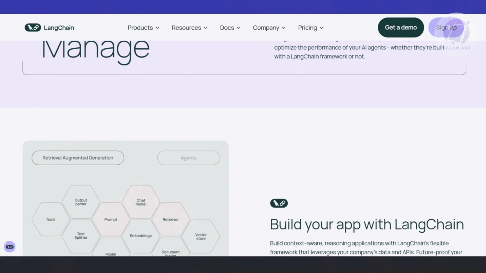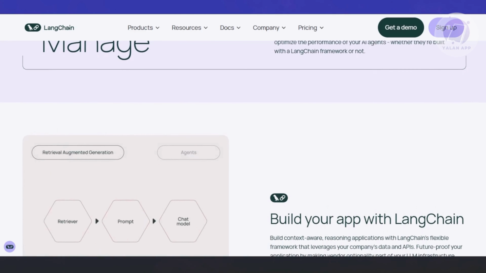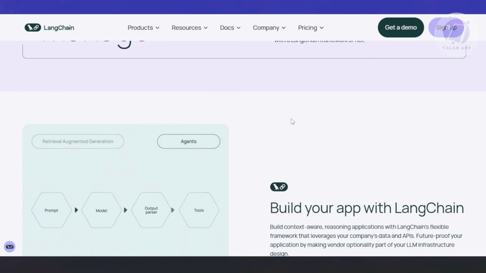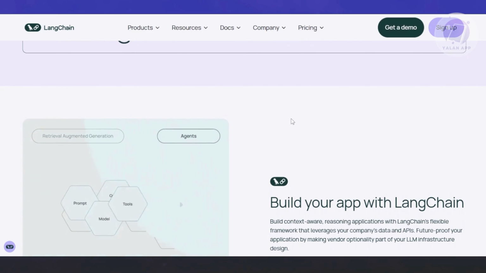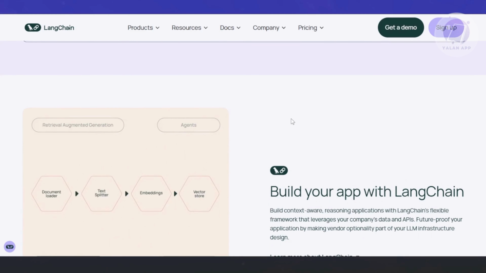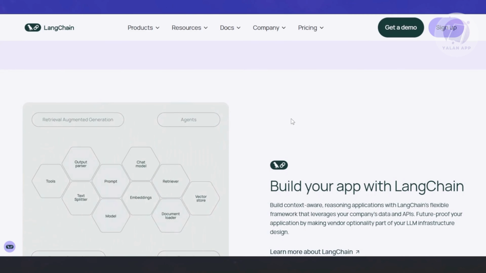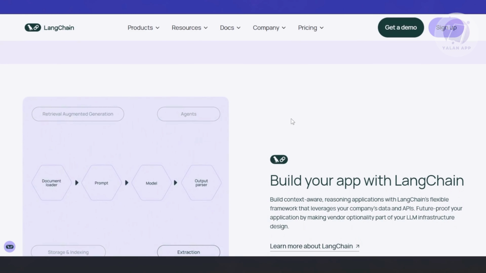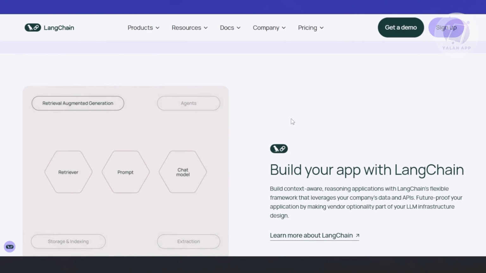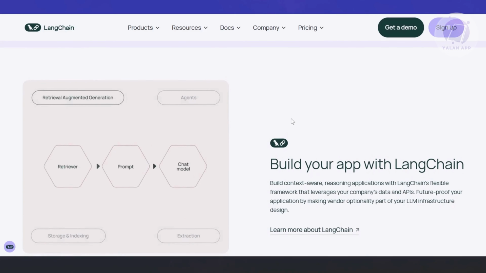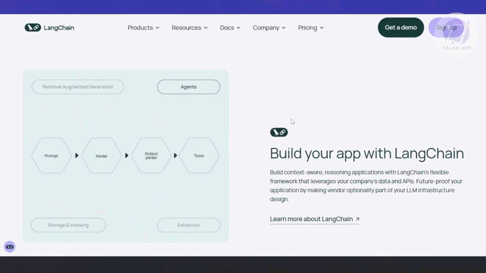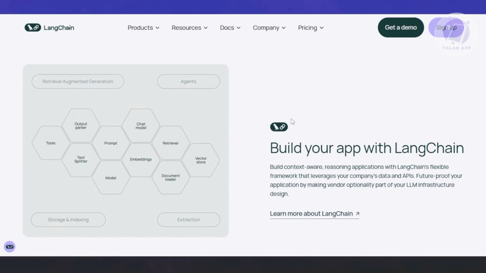So deciding whether to use these 2 platforms depends on what you need. But then again, they don't necessarily compete with each other. They actually complement each other. It just depends on what you want to do, or what process you are aiming for. If you want to build a workflow, or if you want to just build a model, either Hugging Face or LangChain is going to be good for you. But then again, they can work together, or you can just use one platform over the other. But yeah, that's about it.